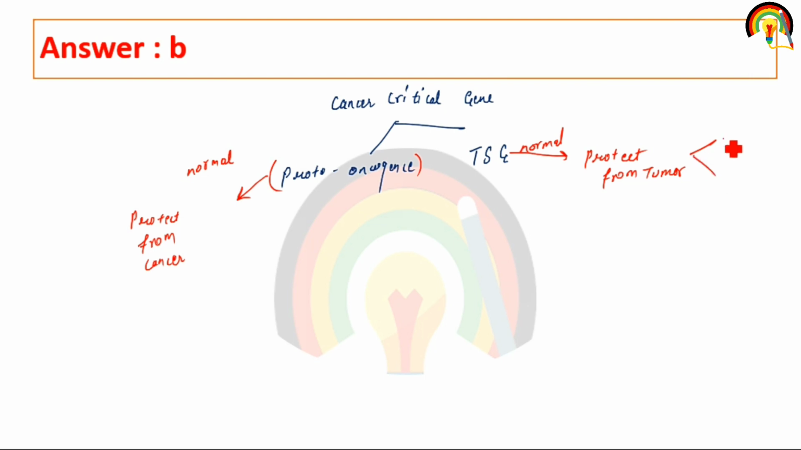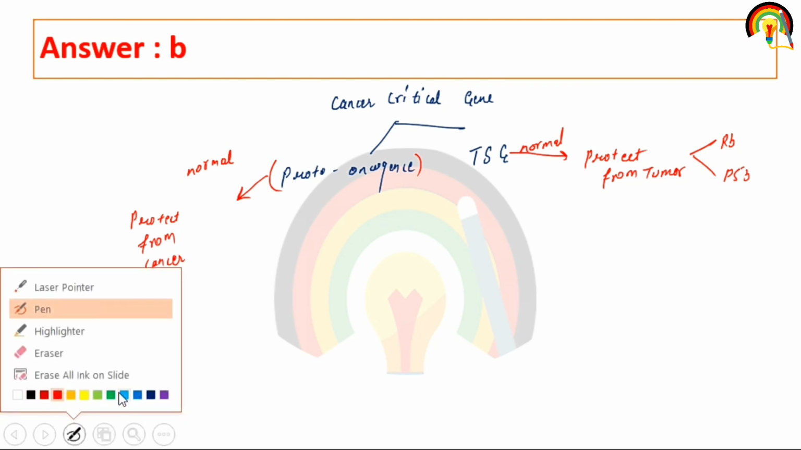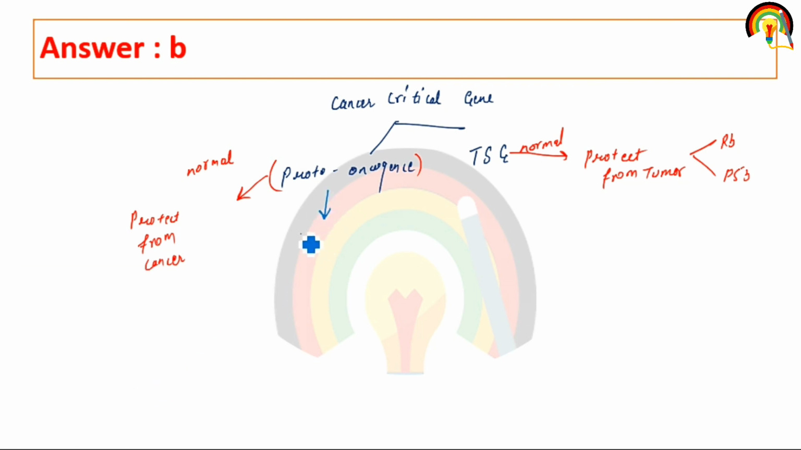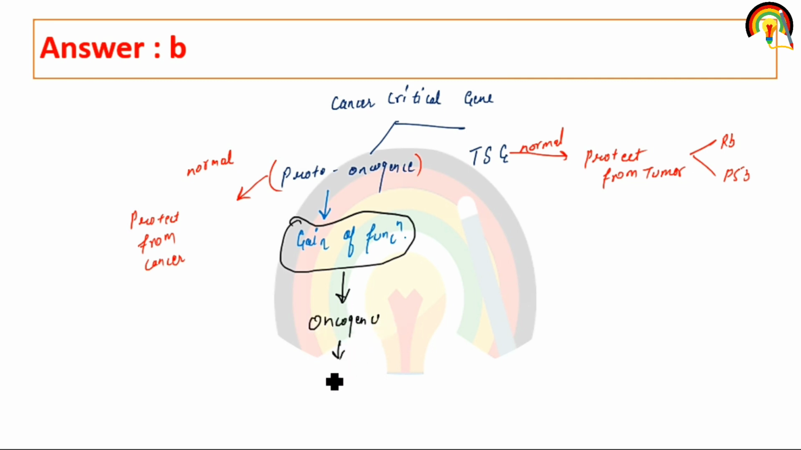And tumor suppressor genes are retinoblastoma and P53 mainly. And proto-oncogenes are cis, SRC, FOS, JUN, certain transcription factors. These are proto-oncogenes. In normal condition, they protect our body from cancer. But if there is a gain of function in proto-oncogenes, in this condition these proto-oncogenes convert into oncogenes that have the ability to cause cancer.